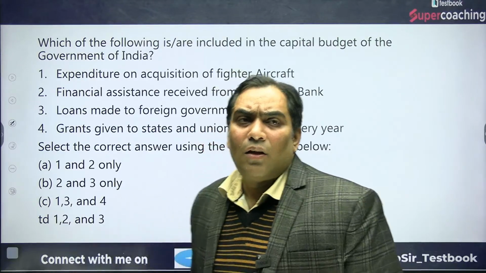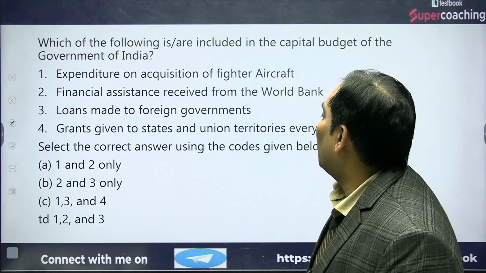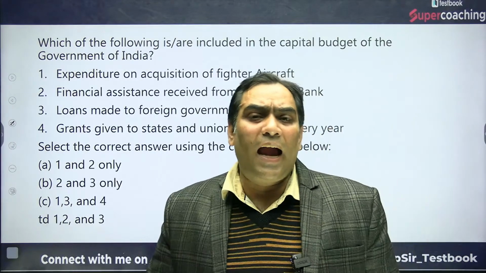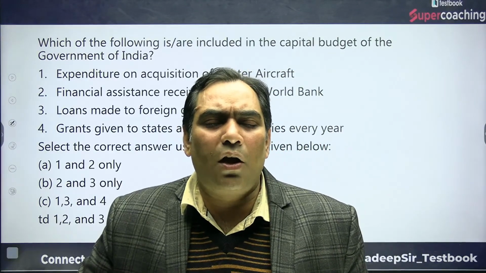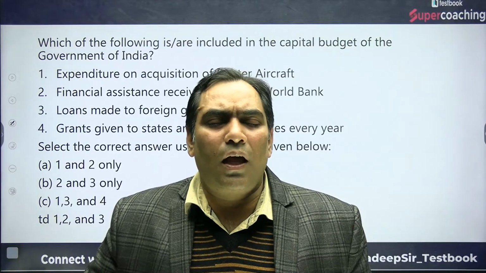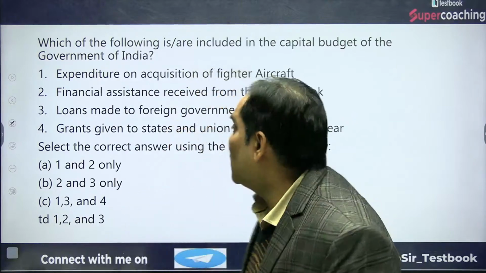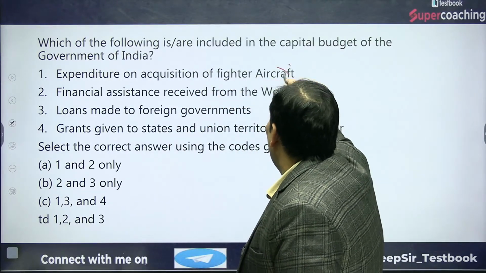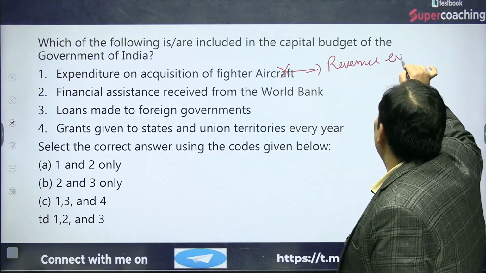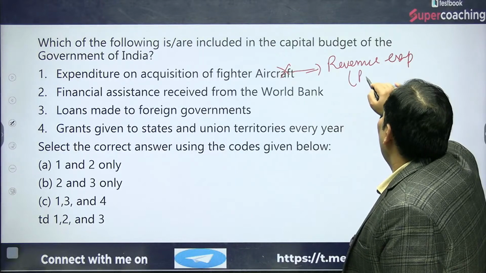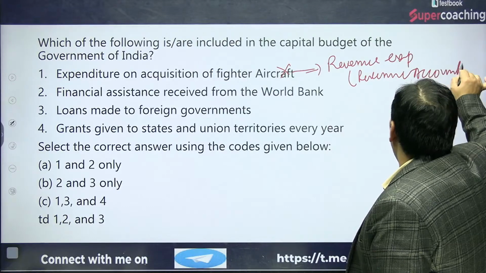Shubham dear, if the government is going to acquire fighter aircraft, I talked about that. Defense expenditure is part of revenue expenditure of the government. Defense expenditure is revenue expenditure, be it capital formation or not, so it will be part of revenue expenditure. That's why it will be part of the revenue account, not the capital account or capital budget.